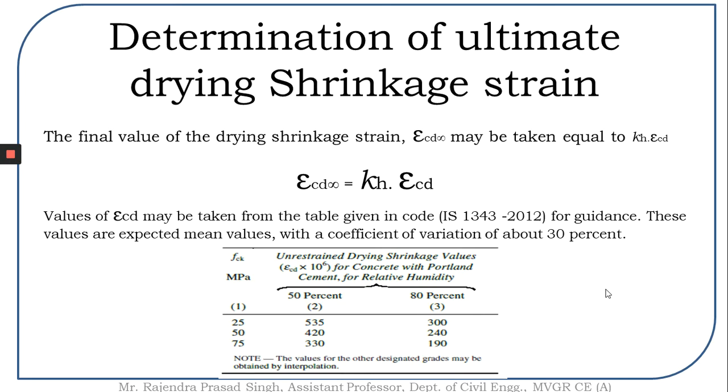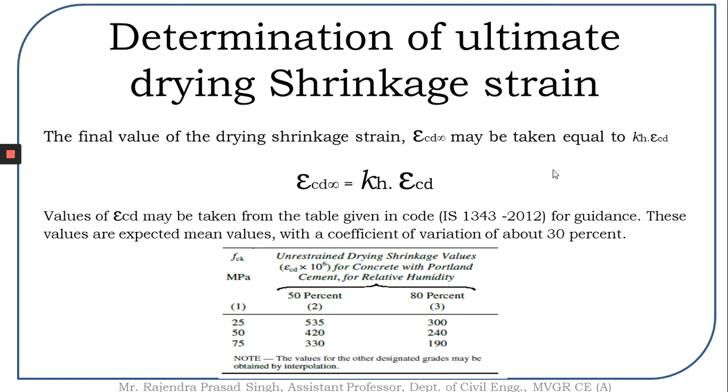Now, upon understanding what is happening with the drying shrinkage, the code has suggested how we take the drying shrinkage strain value. So let us first see, the code has suggested the ultimate drying shrinkage strain value to be taken as epsilon Cd infinity, which is equal to Kh times epsilon Cd, which means if you want to find the drying shrinkage strain at infinite time, then it should be equal to Kh times epsilon Cd.